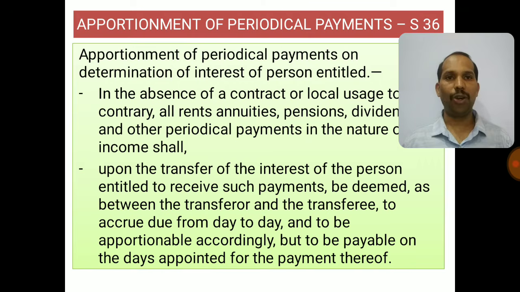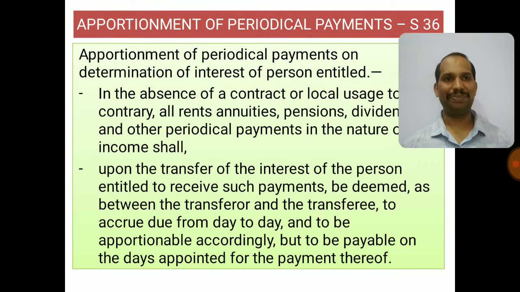So all the incomes that come from rents, annuities, pensions, dividends or any other periodical payments will be distributed based on the time period of the transaction. So in the case I discussed in the first slide, A will get 20 days' rent and C will get the rest 10 days' rent, because the first 20 days the owner was A and the remaining 10 days the owner was C.